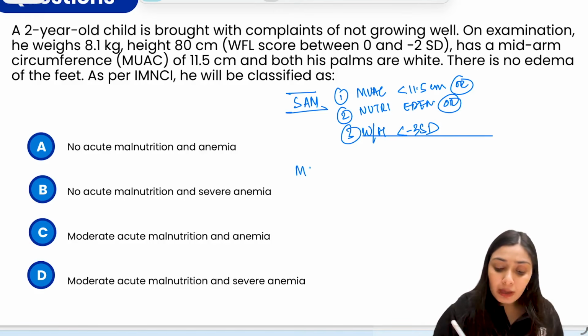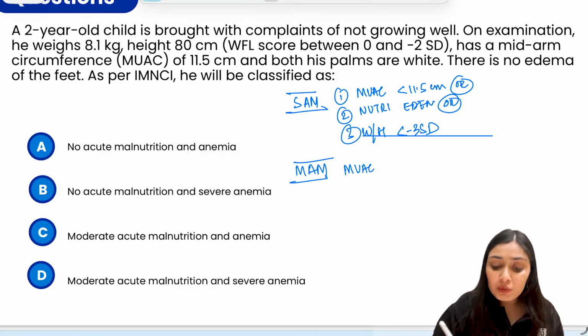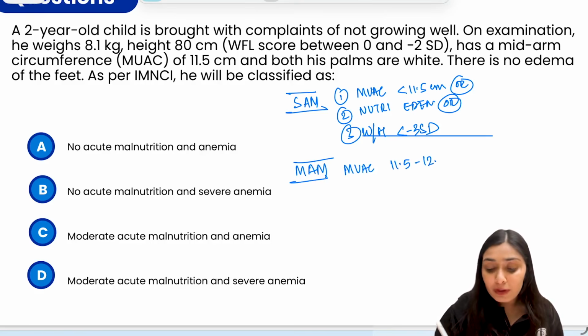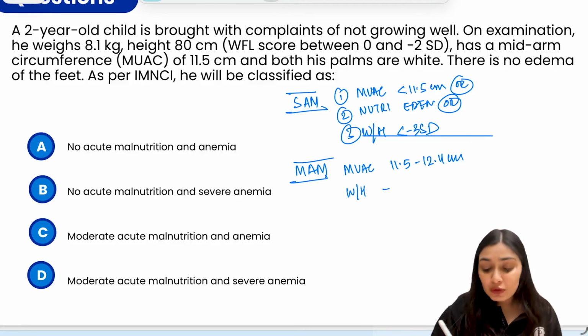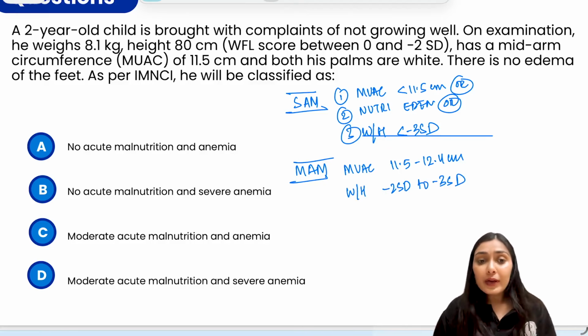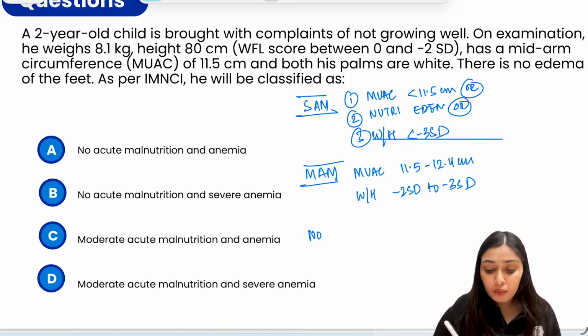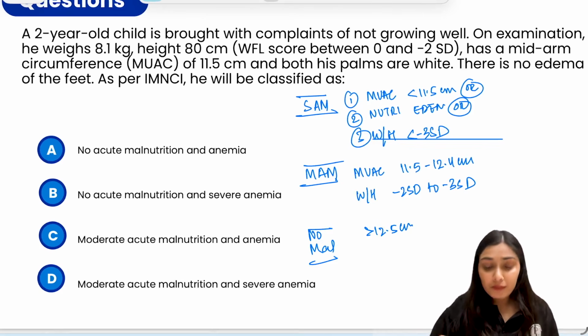What about MAM? What happens in MAM? Moderate acute malnutrition. Here MUAC is in between 11.5 to 12.4 centimeter. Here the weight for height would lie in between -2 to -3 standard deviation, right? And lastly, you have no malnutrition. Here the MUAC will be more than 12.5 centimeter and weight for height will be more than -2 standard deviation.